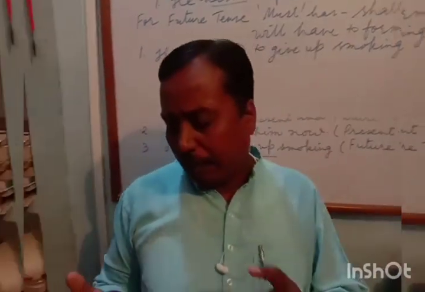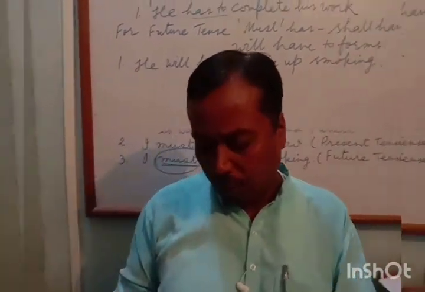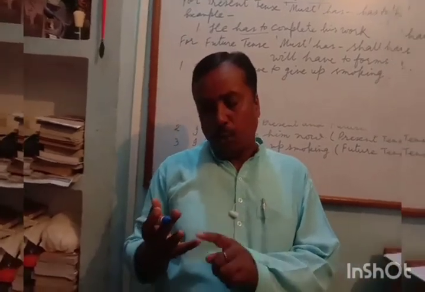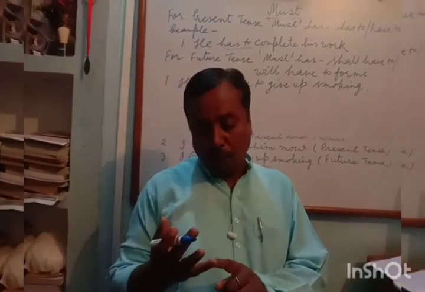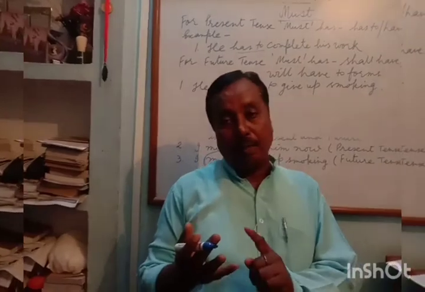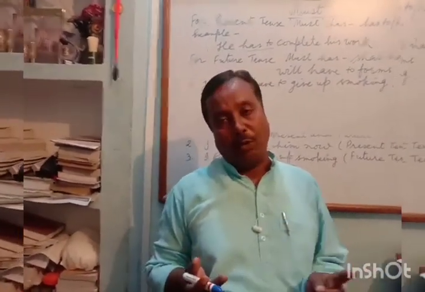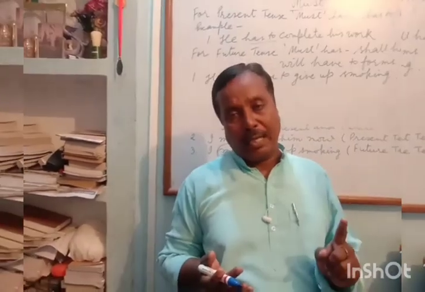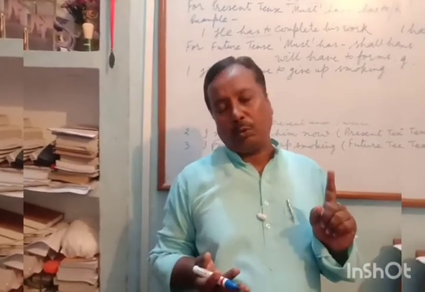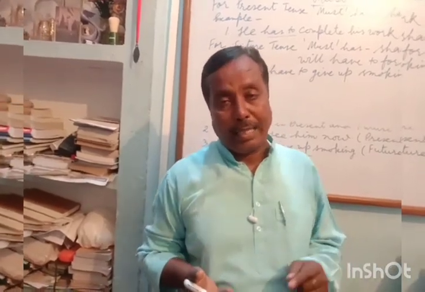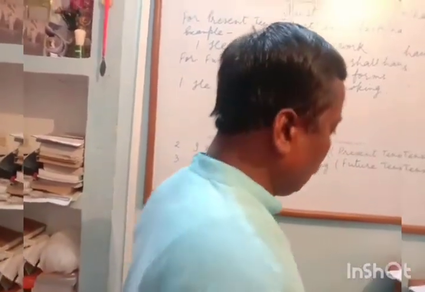So for moral obligation, there are three modal verbs: should, which is very soft; ought to, more emphatic than should; and most emphatic, must. Must has the past form had to; in present tense, has to or have to; and for future tense, shall have to and will have to.